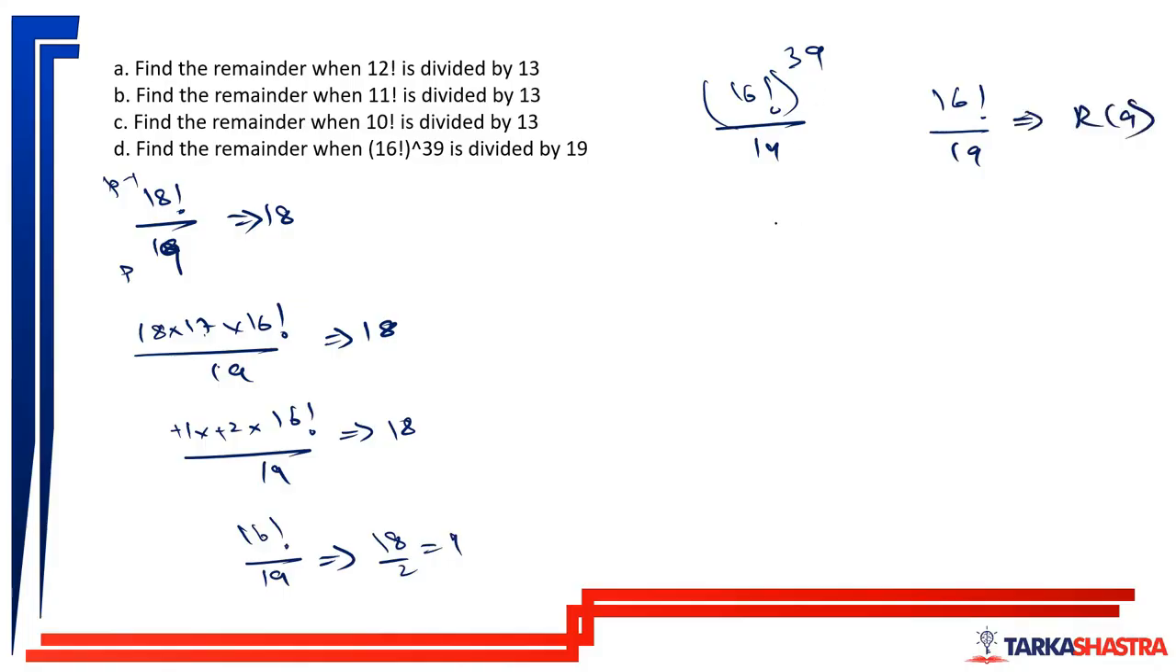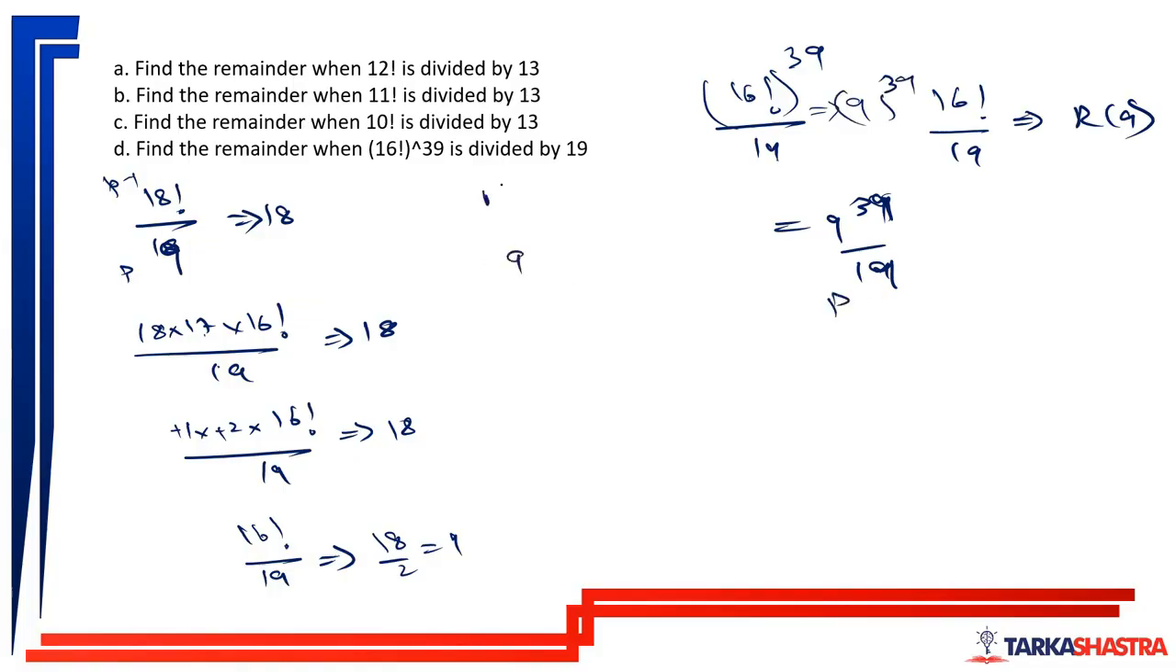So what would be the case here? 9 raised to 39, when divided by 19, what will be the remainder? Because 16 factorial by 19 will give me the remainder of 9. Still, I will have 9 to the power 39. I will have to divide it by 19. So what is this? This is P.